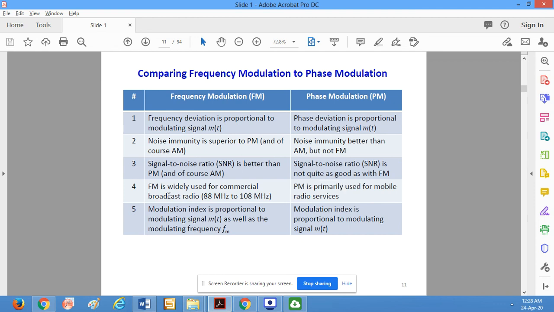FM is basically used for commercial radio broadcast, 88 to 108 megahertz. The PM is used for mobile radio services. For FM, the modulation index is proportional to the modulating signal m(t) as well as the modulating frequency fm, whereas in the case of phase modulation, the modulation index is proportional to the modulating signal only. So these are basically some of the comparisons of frequency modulation and phase modulation. Thank you.